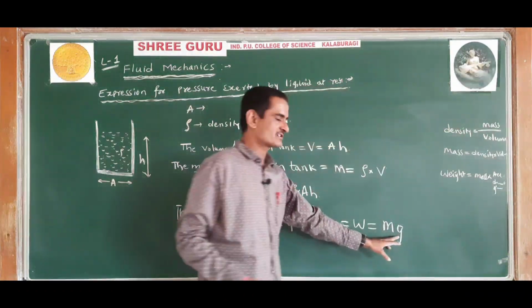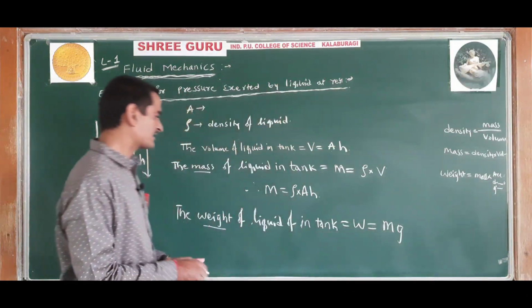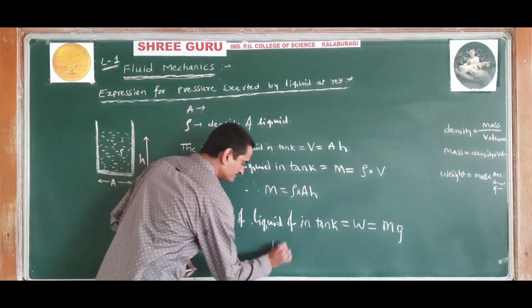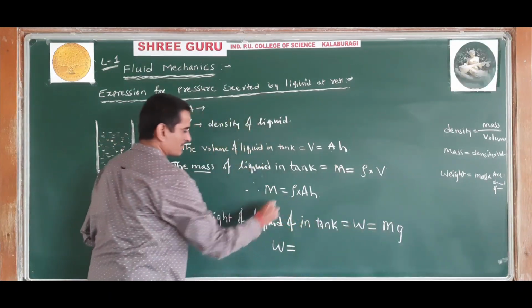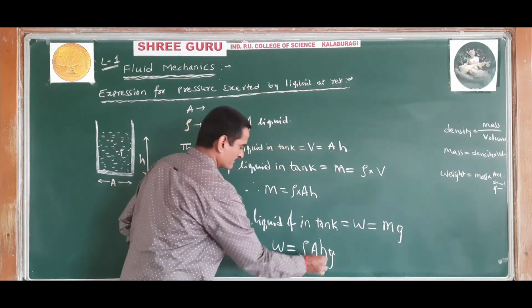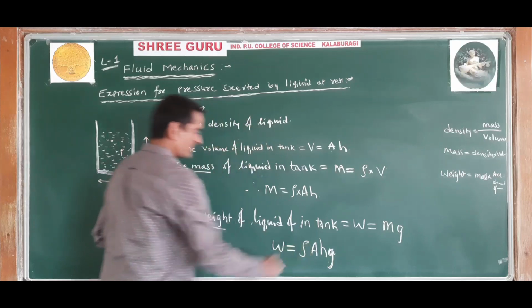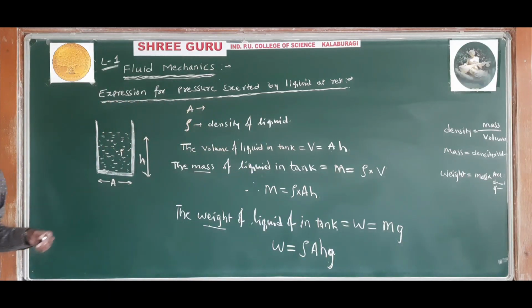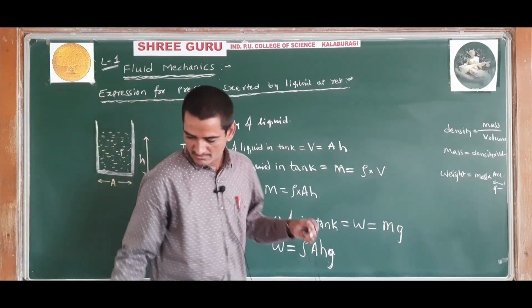This small g is acceleration due to gravity. Mass, and weight of liquid we want. So m is the mass of liquid. Mass of liquid is rho A H g. So therefore the weight of the liquid is W equal to rho A H g.